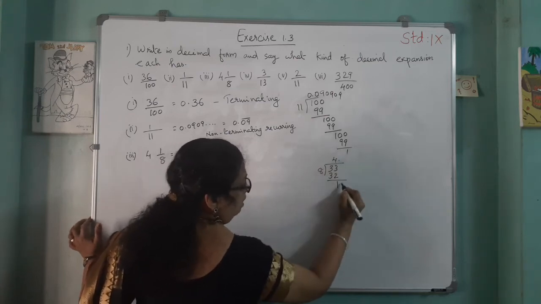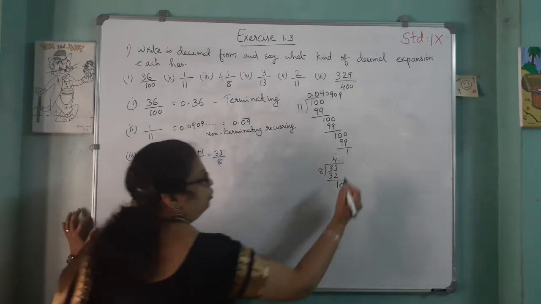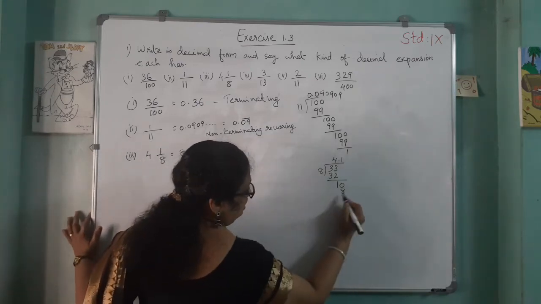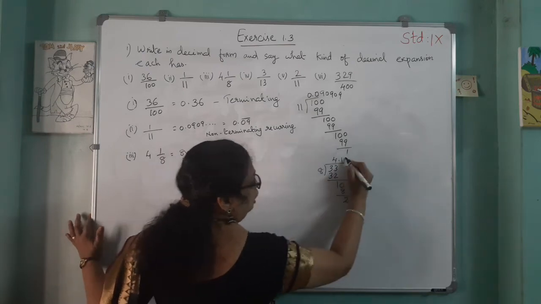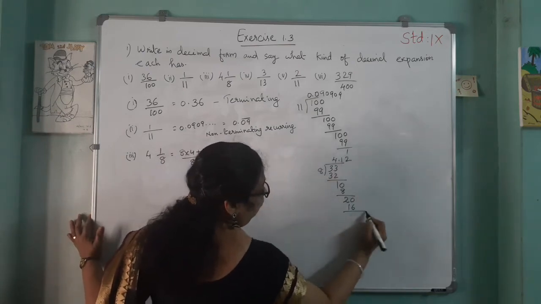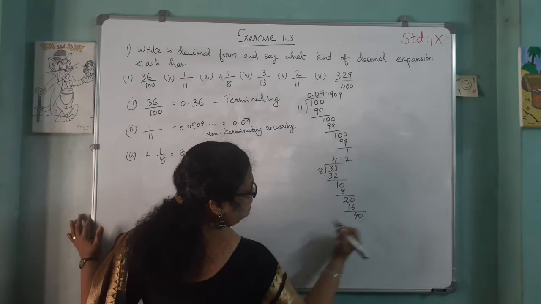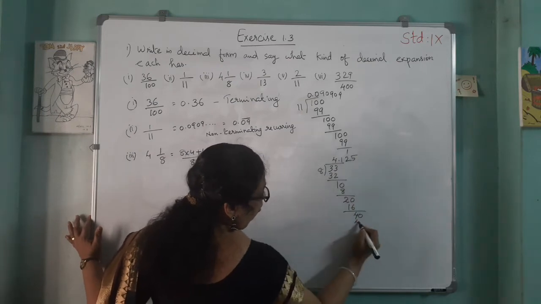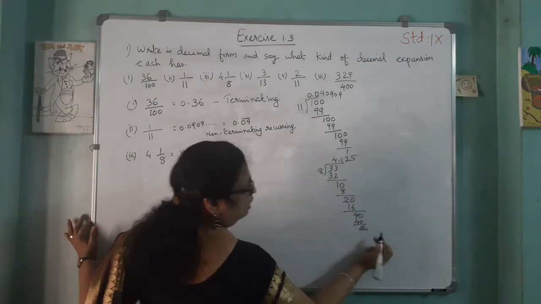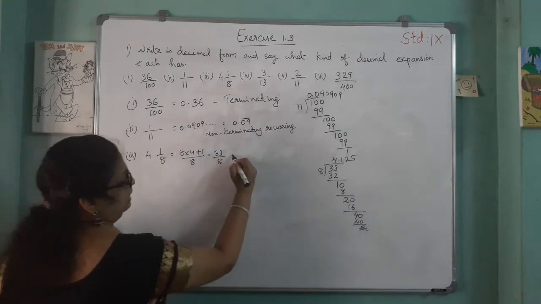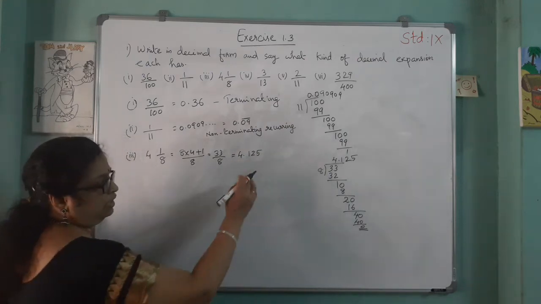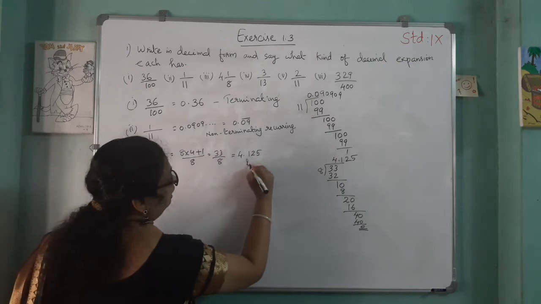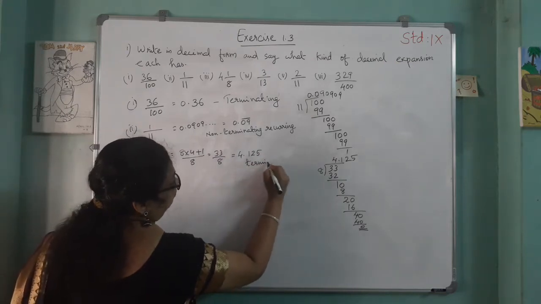Then putting the decimal, it becomes 10. 1 time 8, remainder 2. Again 0, 2 times 16, then 4. Then again 0, 5 times 40, so the remainder is 0. So it ends, that equals 4.125. Not repeating, and it ends. So this is terminating.